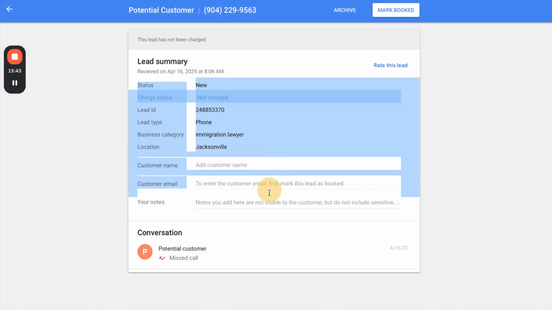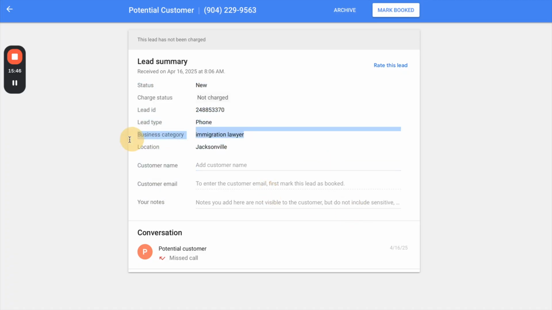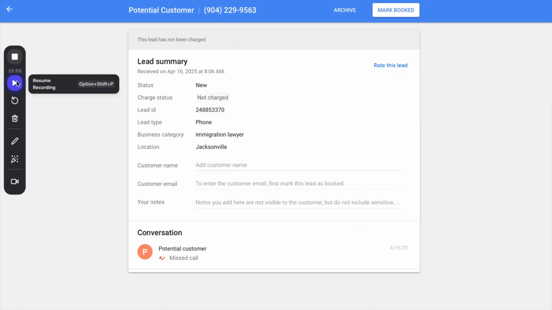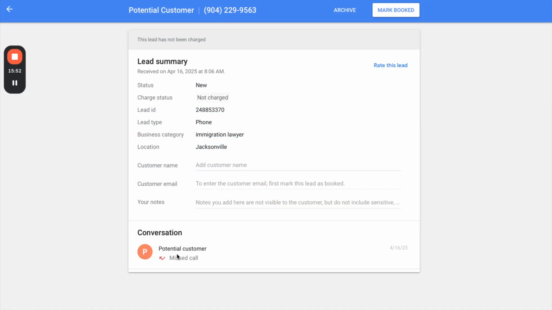We can see all the little high-level data that Google provided us with. Looks like they were looking for an immigration lawyer. There are numbers at the top and all that stuff. You can even expand this, and if it's not a missed call or they left a voicemail, you can listen to the call recording, the transcript, or the voicemail.